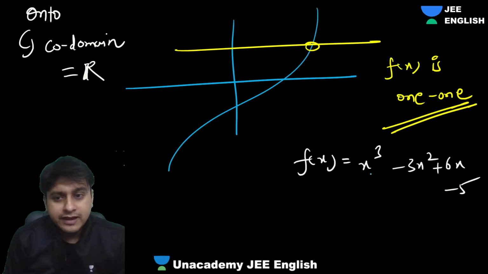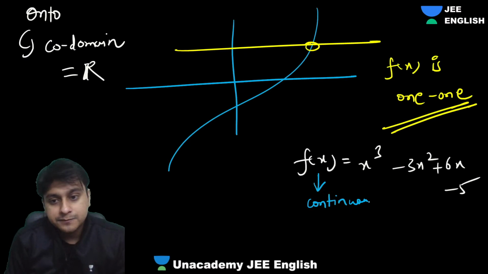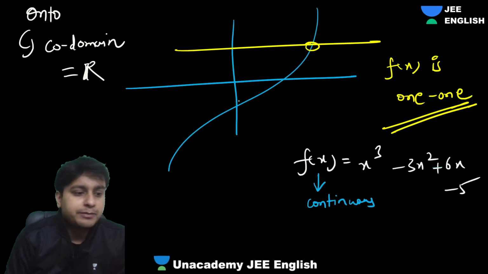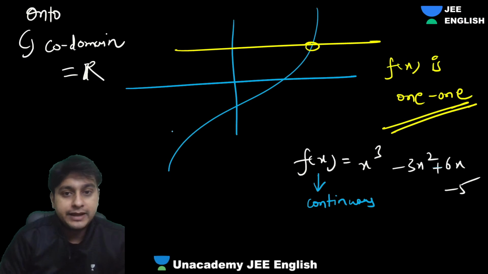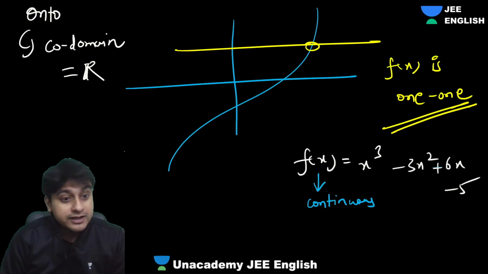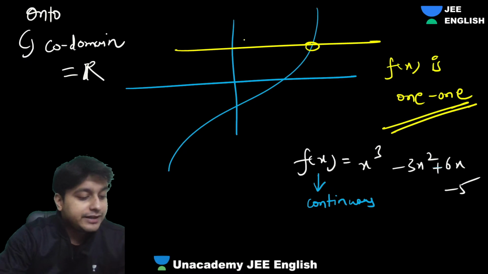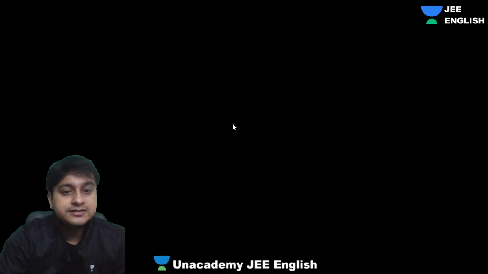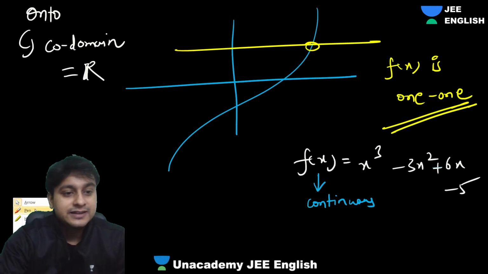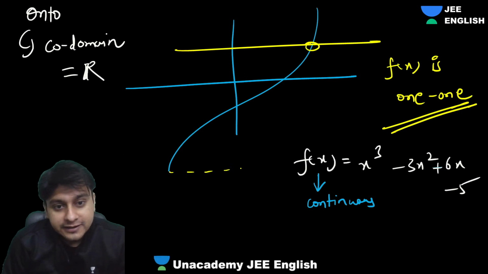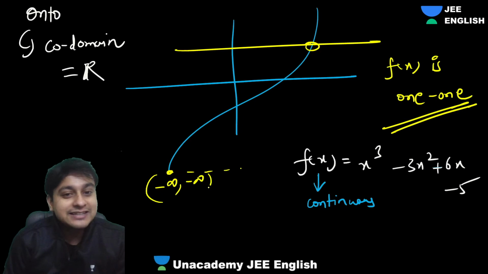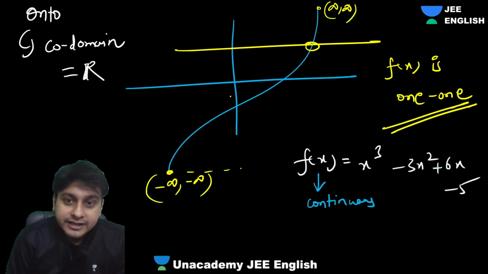Now, guys, can I say that this function is continuous? Will it break? It's a cubic. It will never break. Yes. Also, guys, what is f of minus infinity? You can see from the graph also. f of minus infinity is minus infinity. And what about f of infinity? That will be infinity. So guys, it's a continuous function.